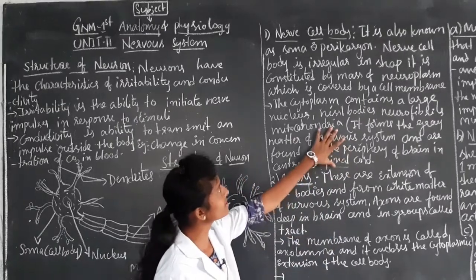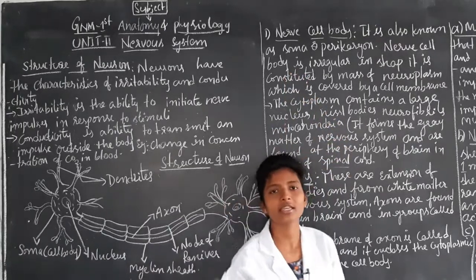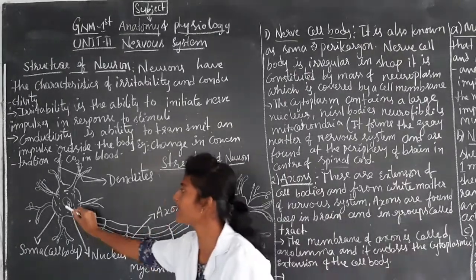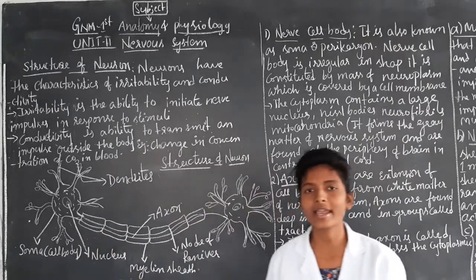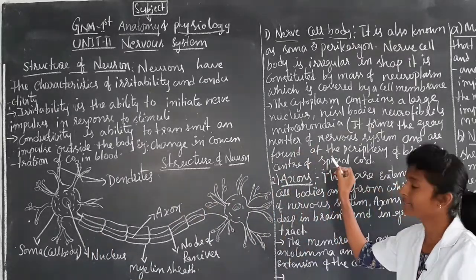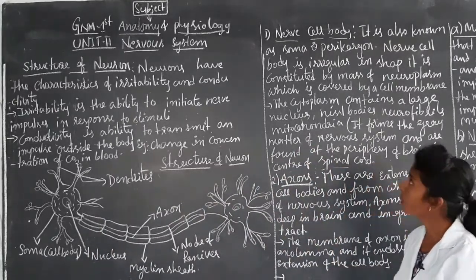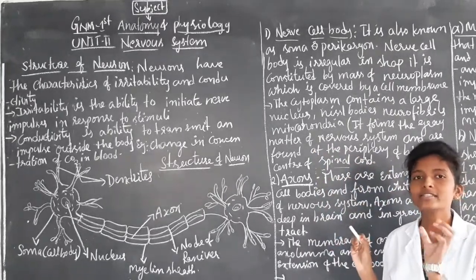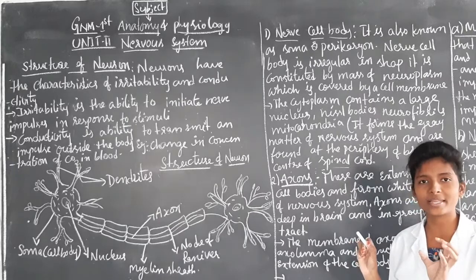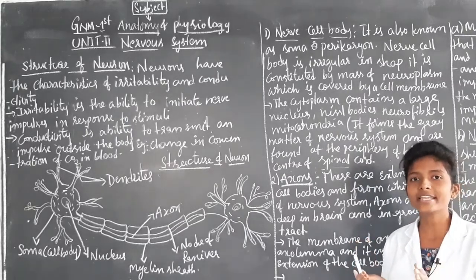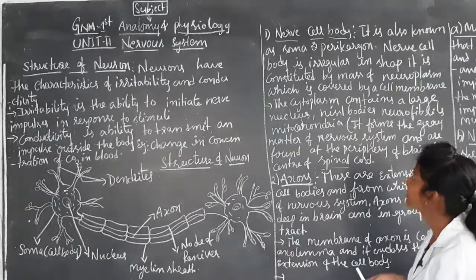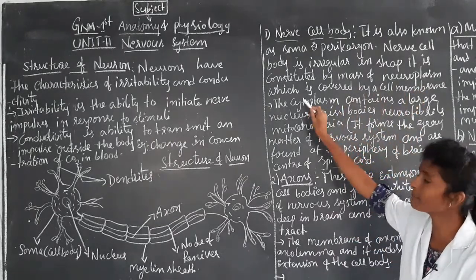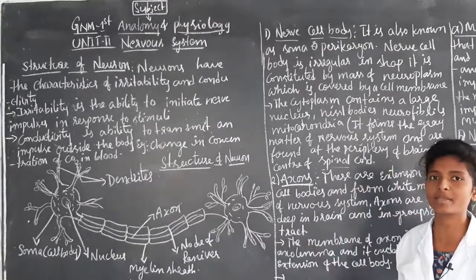The first thing is the nerve cell body. In the structure of neuron, we have seen what the nerve cell body contains and how it works. It is also known as soma or perikaryon, and it is irregular in shape. It is constituted by a mass of neuroplasm which is covered by cell membrane.